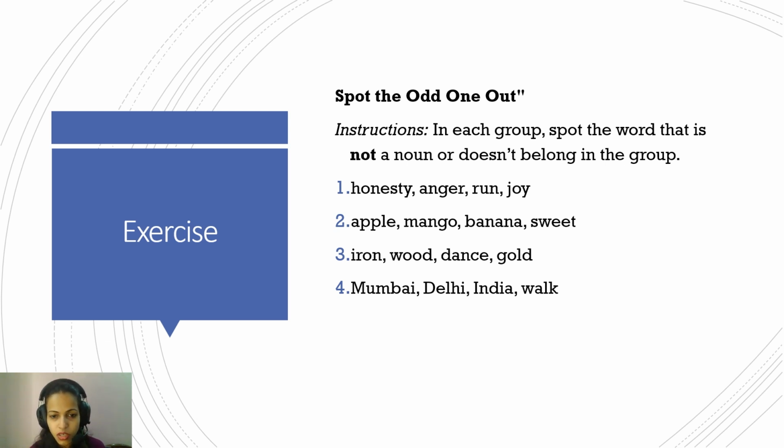The third question: iron, wood, dance, gold. Which one is the odd one out? Again, iron, wood, and gold are all material nouns, and dance is not one of them, so that's the odd one out. And the fourth one is quite easy: Mumbai, Delhi, India, walk.